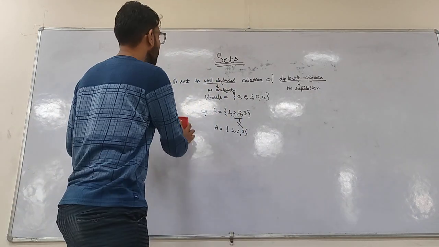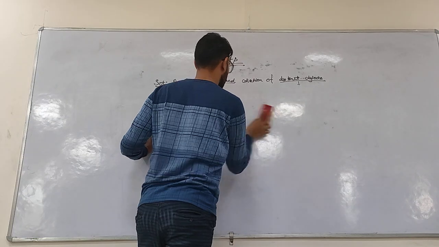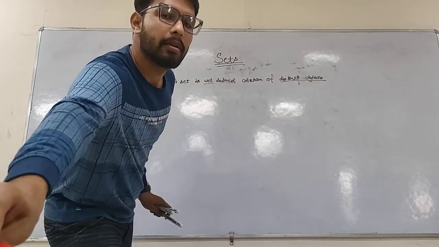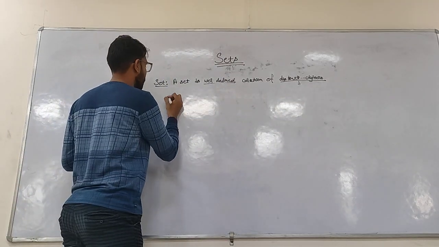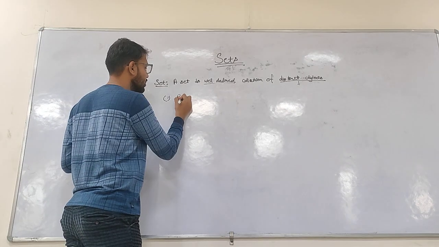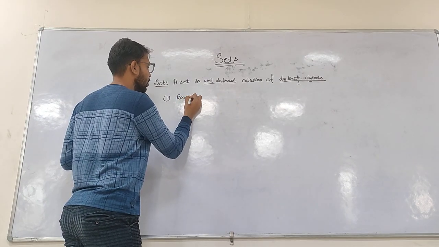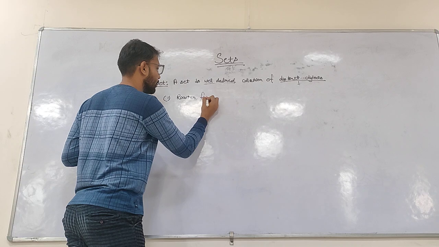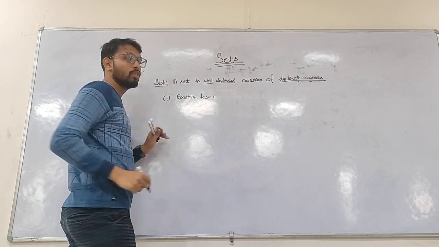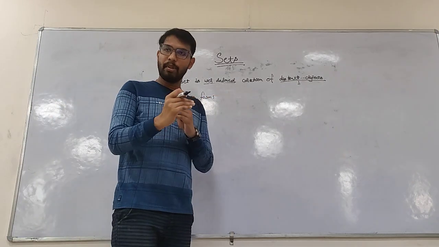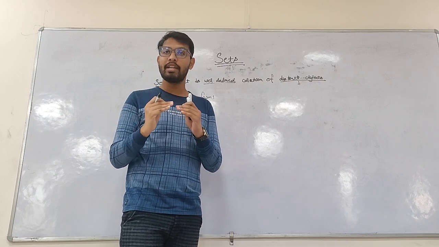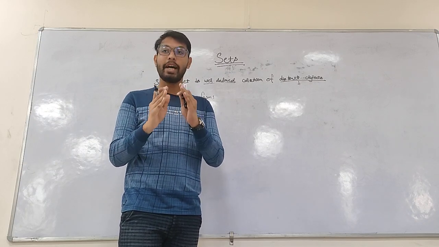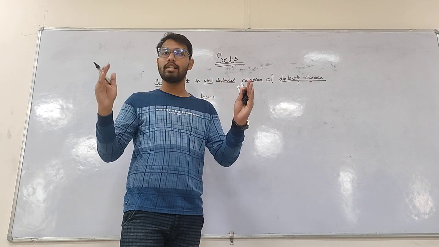Let me write it for you. First representation is roster form. What is roster form? We simply list out the elements of the set separated by commas and inside curly braces.